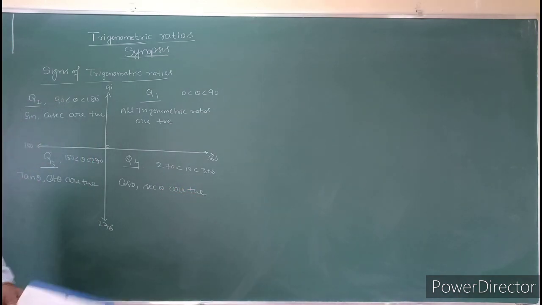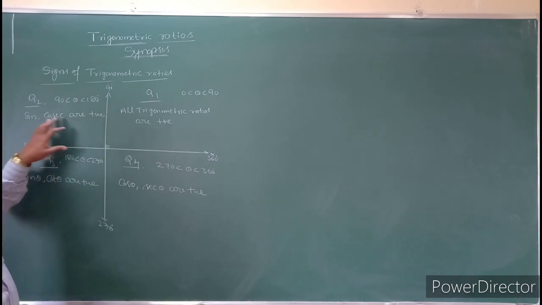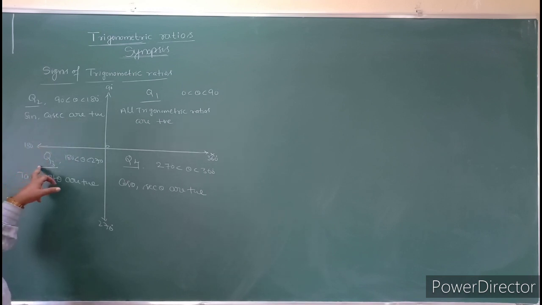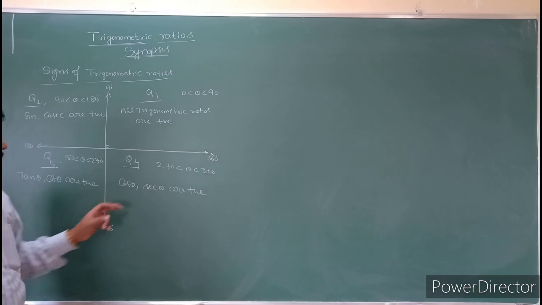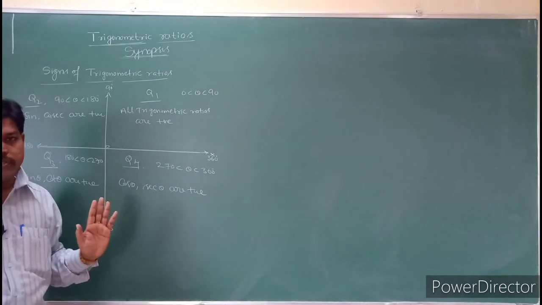So in the first quadrant, all trigonometric functions are positive. In the second quadrant, sine and the reciprocal cosecant are positive. In the Q3, tan and reciprocal cot are positive. In Q4, cos and its reciprocal secant are positive.